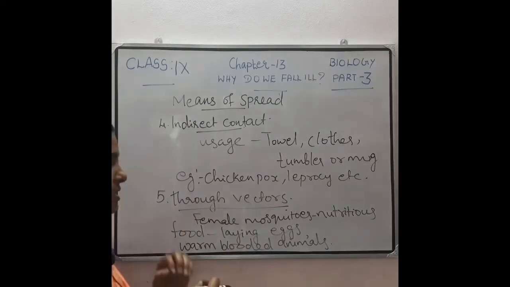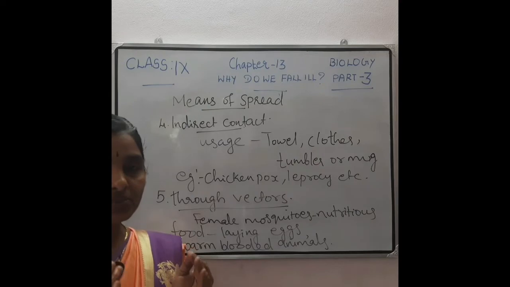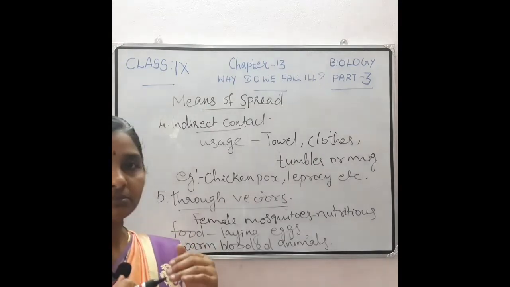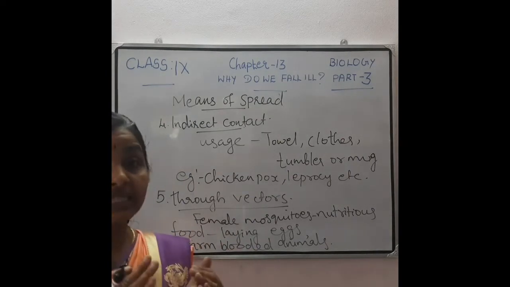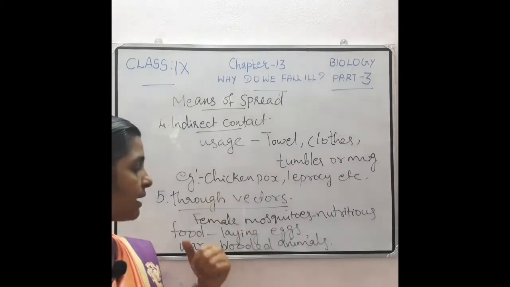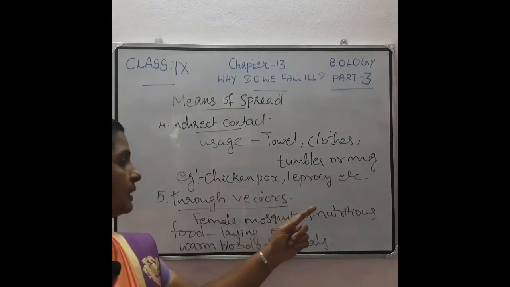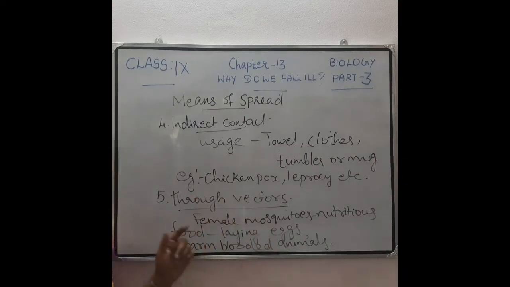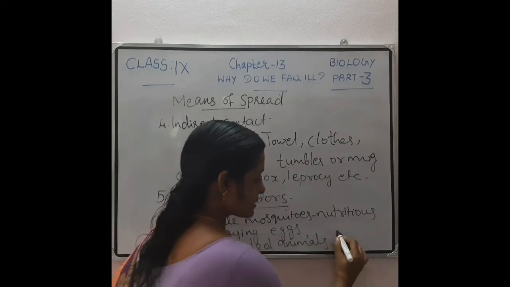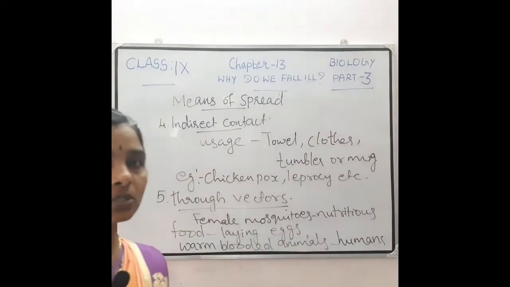So the female mosquitoes are biting us because they need that nutritious food. Which one is their nutritious food? Our blood. Then only they can lay healthy eggs, so they bite us and take our blood. At that time they transmit what also?